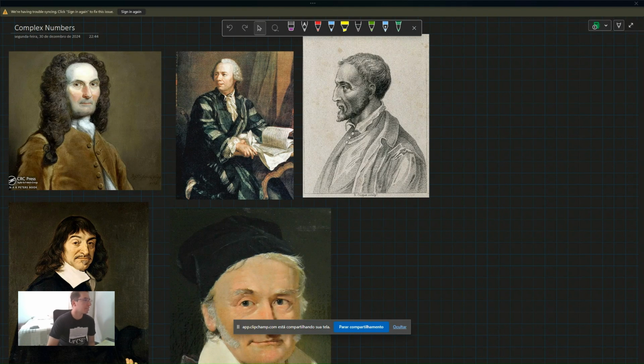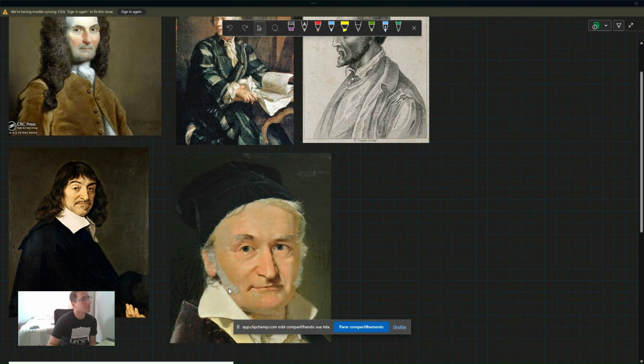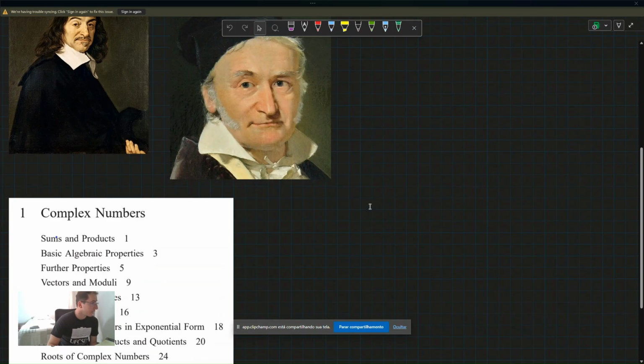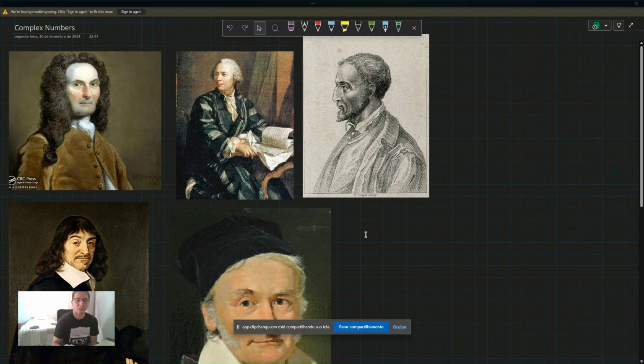I brought here these guys, very important mathematicians who contributed to the understanding of complex numbers as they are today, like Abraham de Moivre, Leonhard Euler, René Descartes, Friedrich Gauss, Giordano. All these guys contributed, and they made it possible for us to study complex numbers with the high degree of detail that we have today, with all the rules and everything.